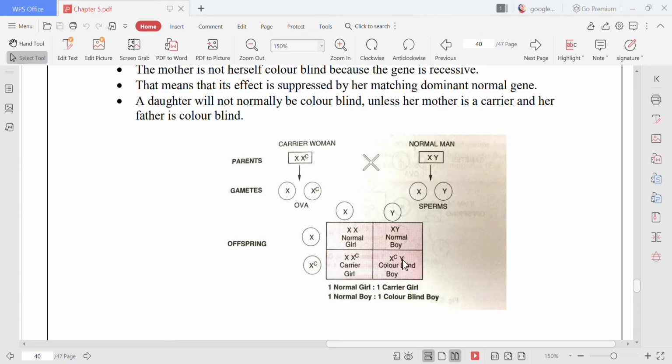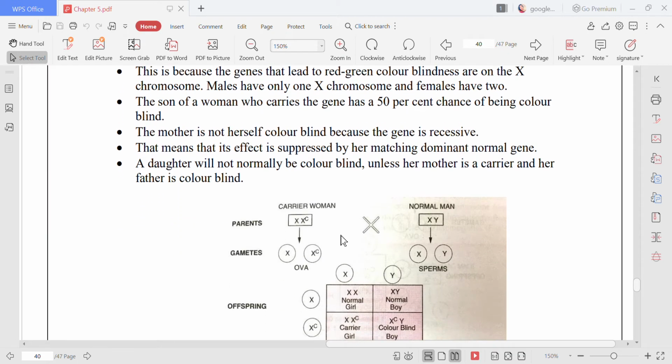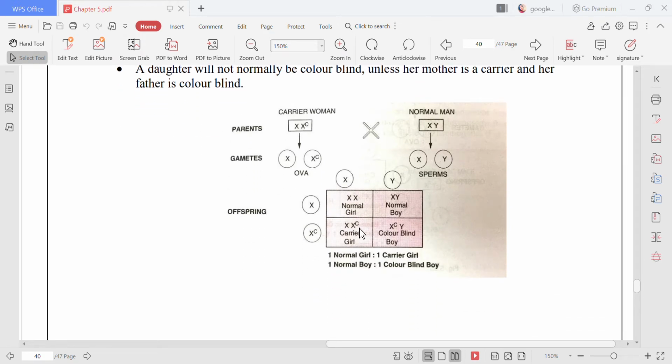Now I hope you have understood this line, that why 8% males are color blind and only 0.4% females, because this is a recessive disorder. If a female has to be color blind, then she has to have both the genes as XC and XC.